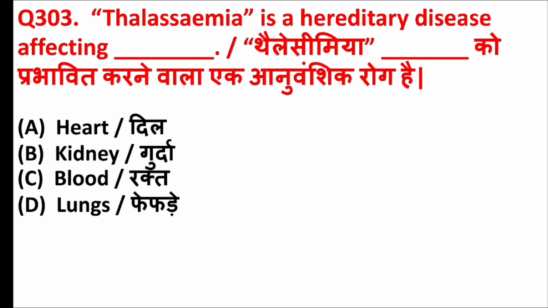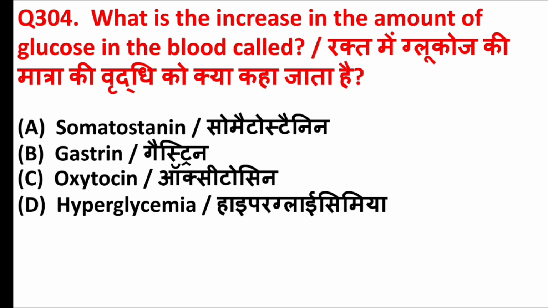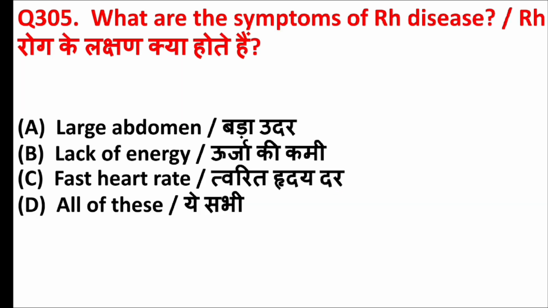Thalassemia is a hereditary disease affecting blank. Answer is option C, blood. What is the increase in the amount of glucose in the blood called? Answer is option D, hyperglycemia. What are the symptoms of Rh disease? Answer is option D, all of these, means large abdomen, lack of energy, fast heart rate.